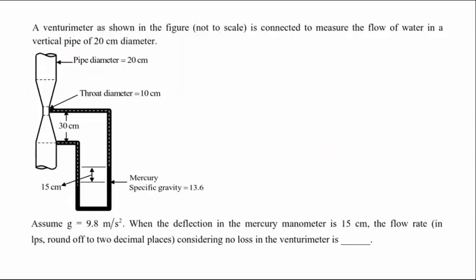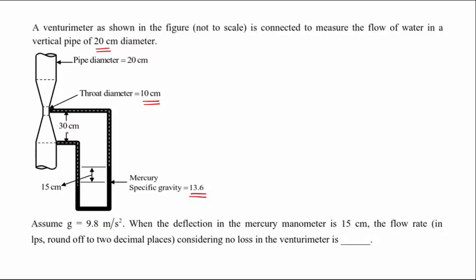The Venturi meter, as shown in the figure, not to scale, is connected to measure the flow of water in a vertical pipe. Pipe diameter is 20 centimeter. Throat diameter is 10 centimeter. Mercury specific gravity is 13.6, and there is some height difference here called 30 centimeter.